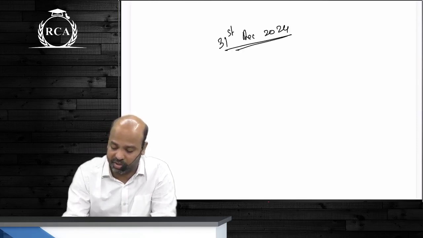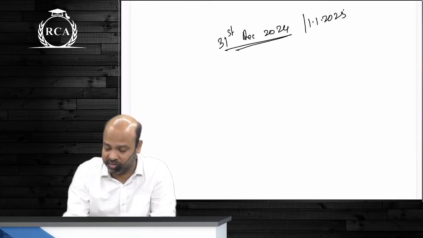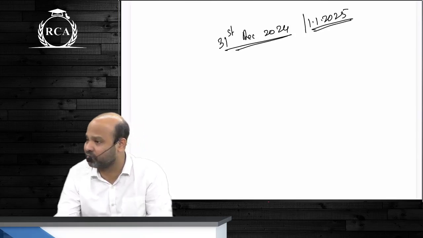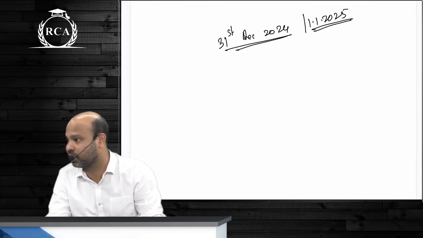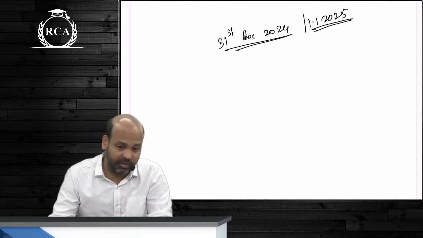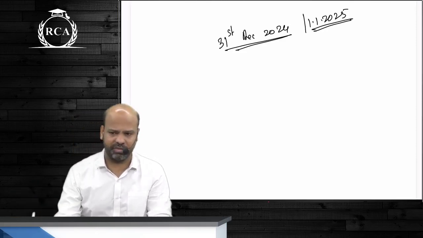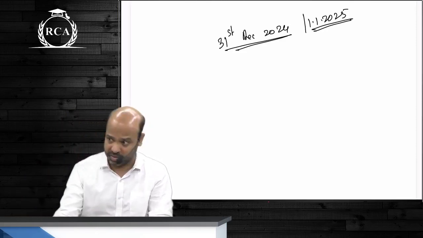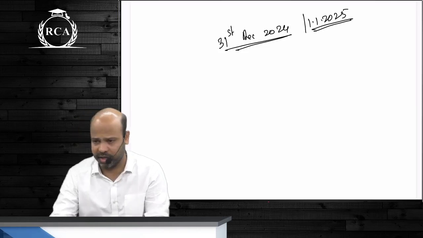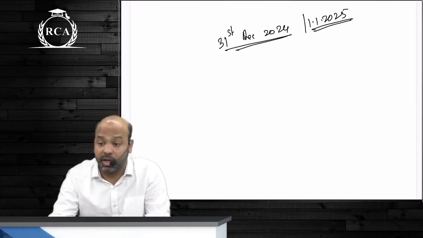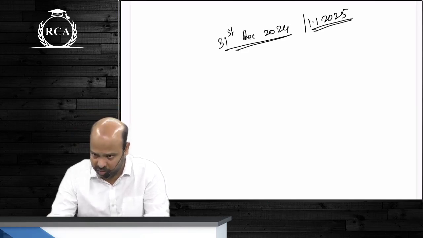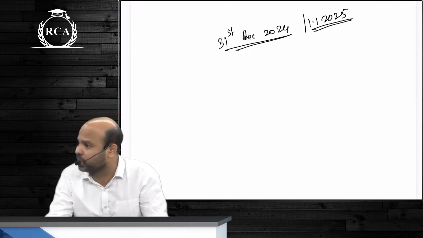As per ICAI rules, it is 1st Jan 2025, but please ignore that. 31st December should be the official deadline to register for exams in September 2025. The ones who are writing in May 2025, your deadline got over long back. It was 31st of August, 8 months before the examination. It is mandatory. If you do not register before this date, you will not be eligible to write in the month of September.